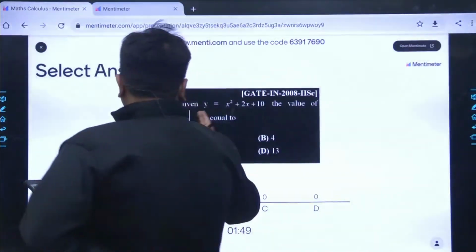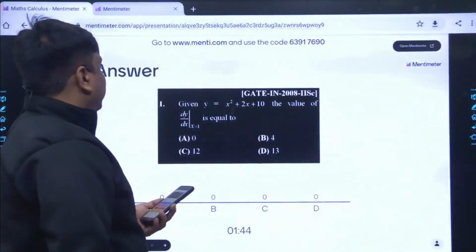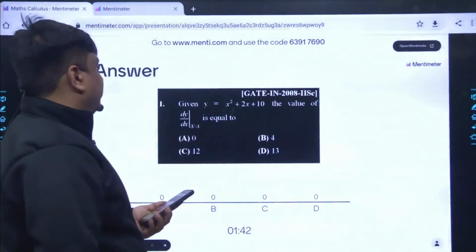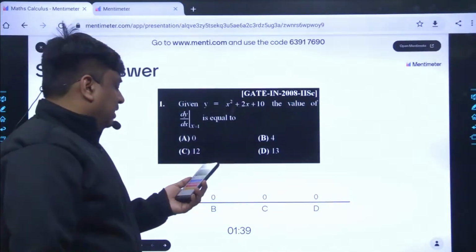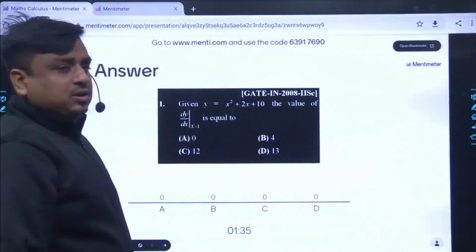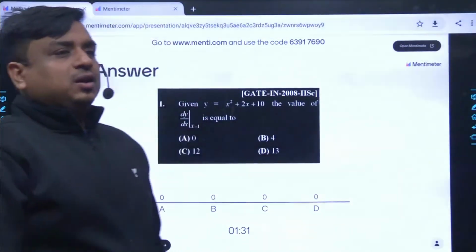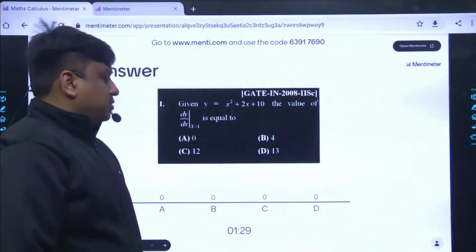You can see the problem is given: y is equal to x square plus 2x plus 10. The value of dy by dx at x equals 1 is equal to what? The 4 different options are clearly given along with this problem. Tell me the best answer for this question. I would like to know from each one of you.